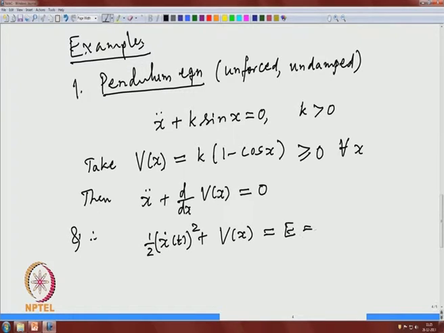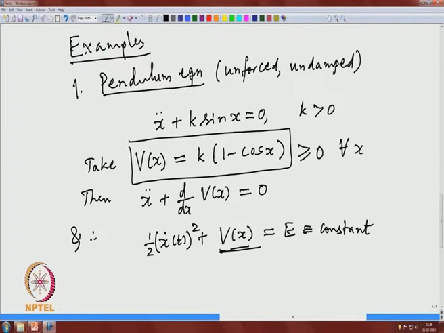So, remember this is constant, okay, and our V is given by this. Okay. So, remember this equation. So, that is what we are going to use now. So, let me draw this potential function as a function of x and let us see how it looks.